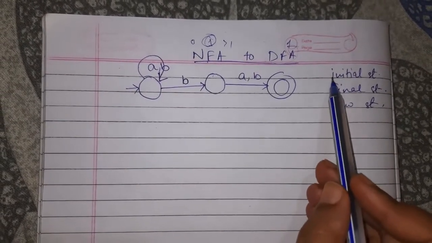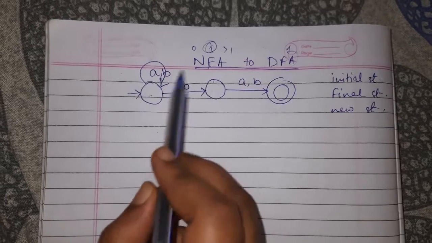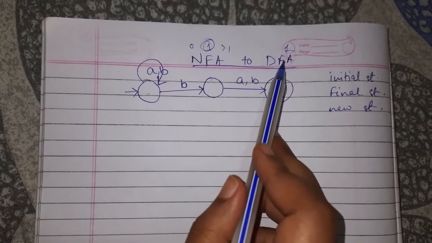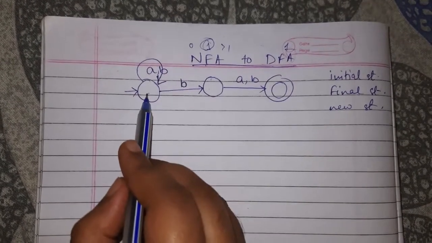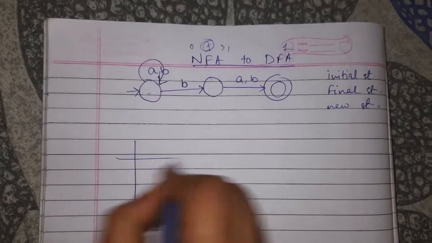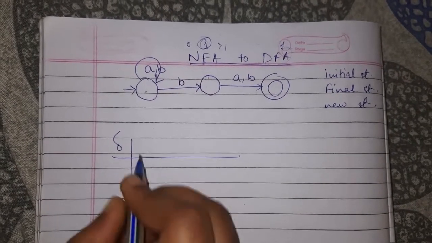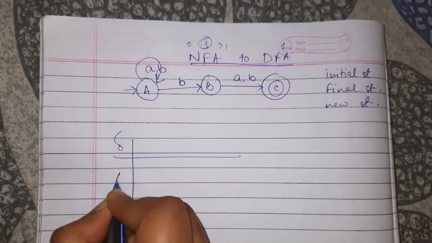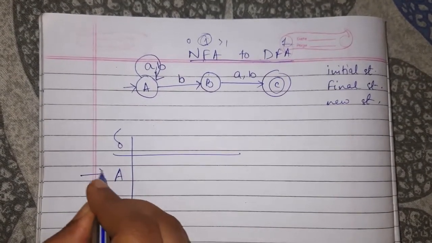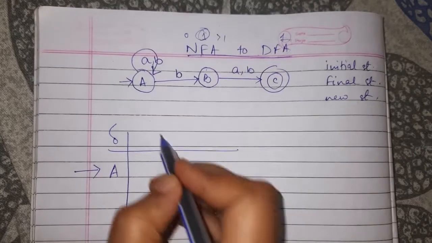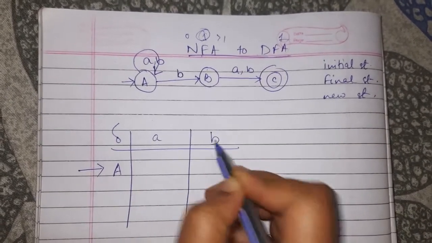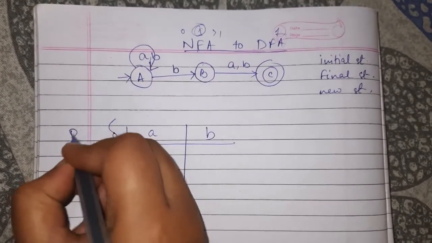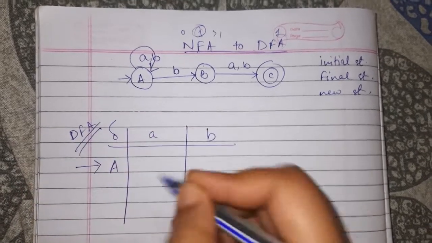Some rules: the initial state of the NFA is the same as that of the DFA, and we shall make the transition table here. Let the states be A, B, C. The initial state is A, denoted by this arrow, and for each input symbol we shall do the transition for the converted DFA.